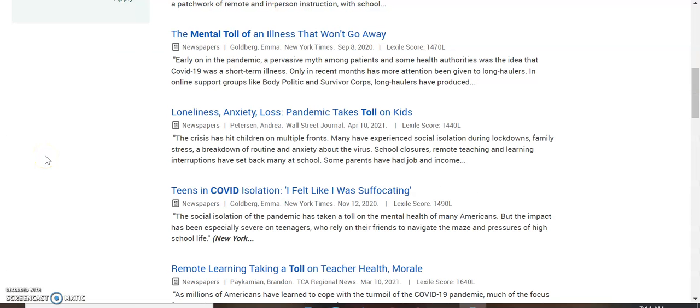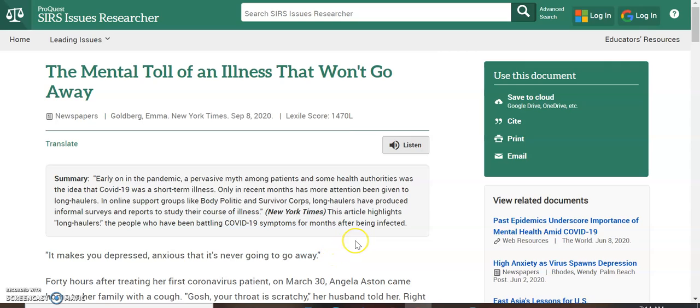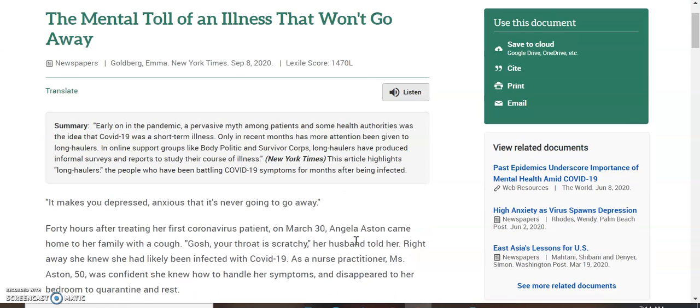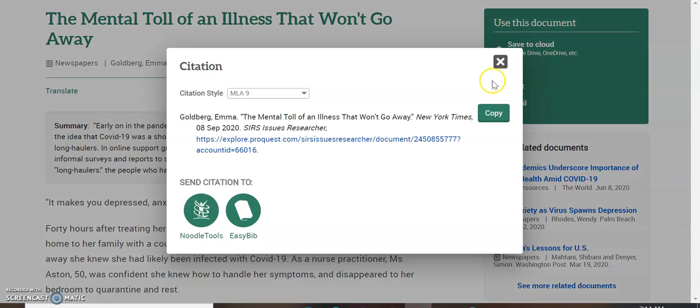As I scroll down further on my ProQuest SIRS search, I find this article. It's also from the New York Times, called The Mental Toll of an Illness That Won't Go Away. I take a look at this article and I realize that it has a lot of information on psychological issues that COVID long haulers are feeling. And since my perspective on this is going to be of a person who had long COVID and committed suicide because of the effects of long COVID, I think that this article might also help. So I'm going to cite this one for my working bibliography also.